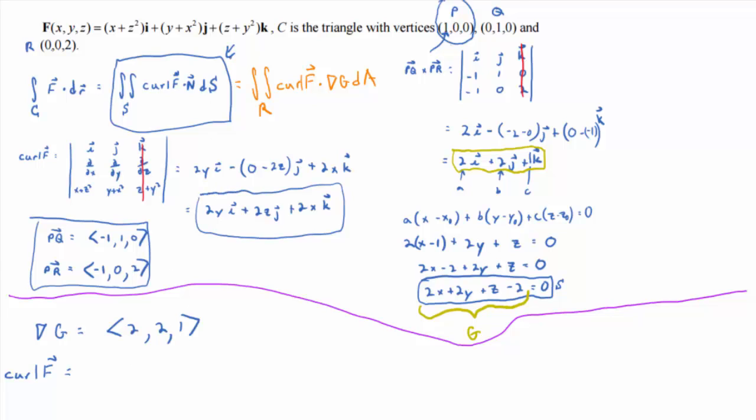Now, what was z equal to? Don't we need z in terms of x and y to do this? So that's where S is really going to come in handy. If you solve this for z, what do you end up with?